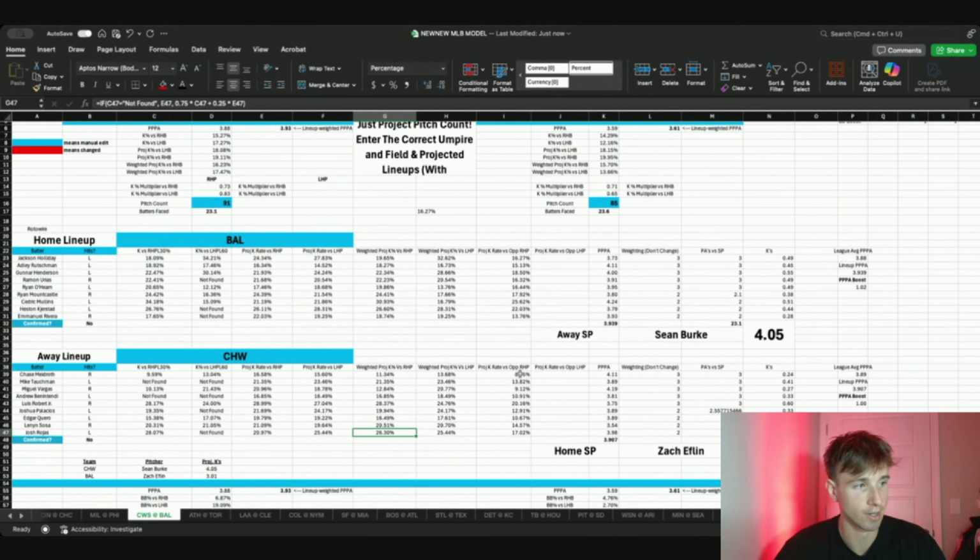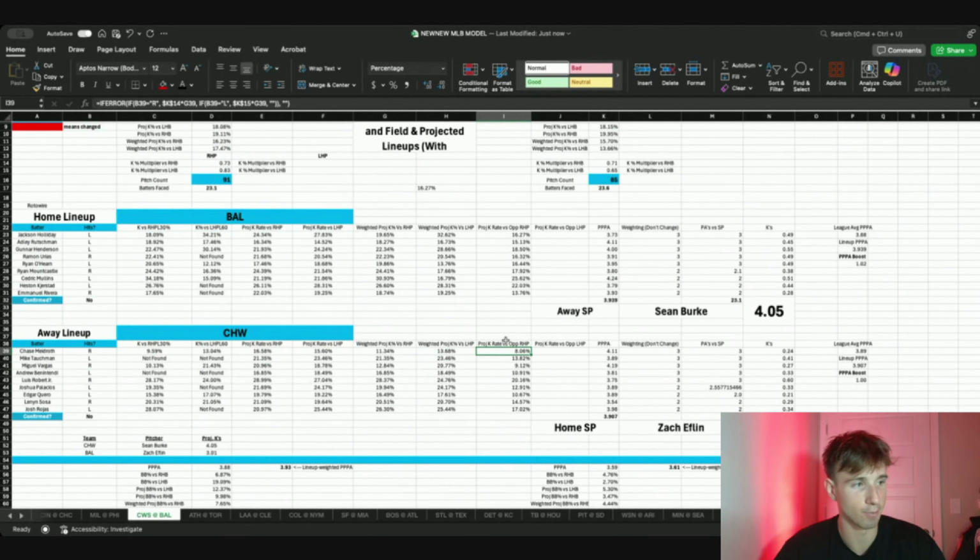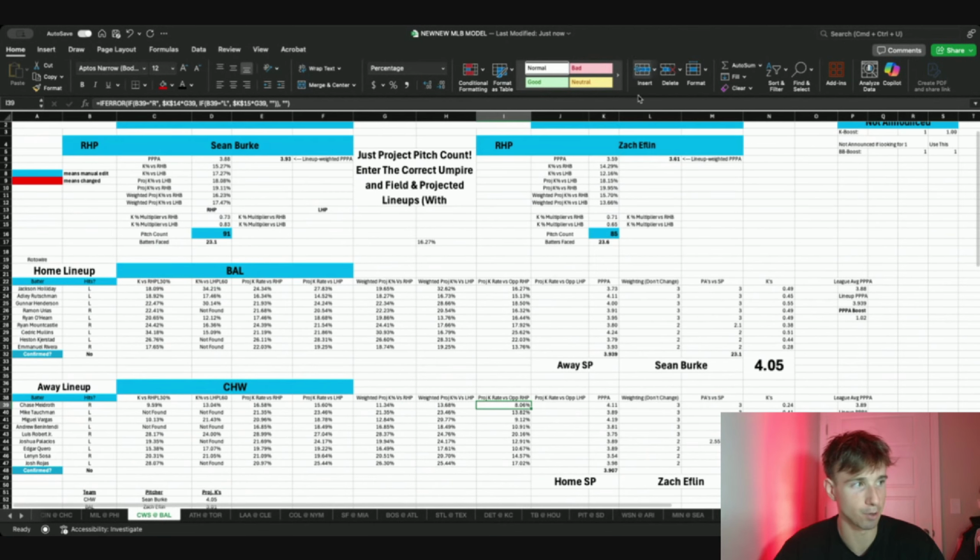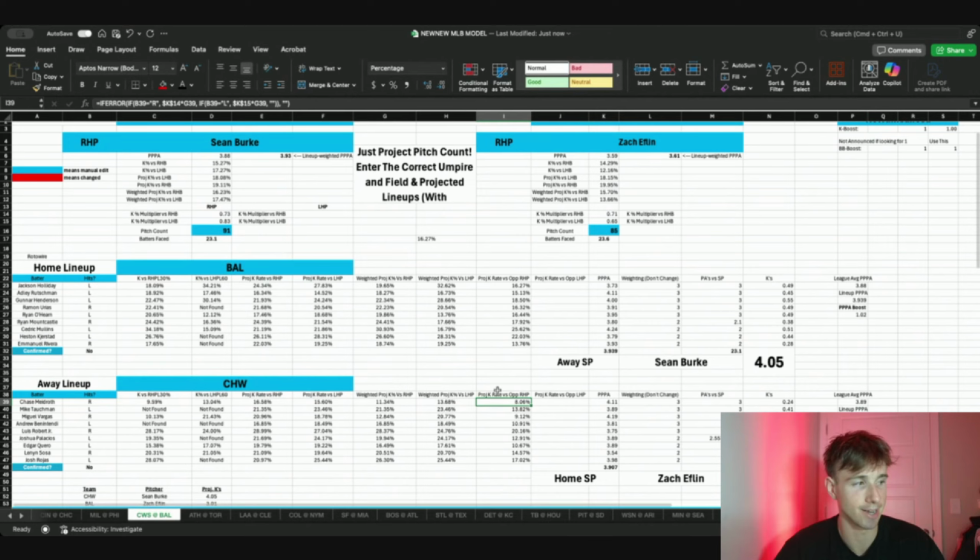And then obviously when you multiply it by one of these multipliers, whether the hitter is a righty or a lefty, it's going to create a ton of low projected K rates versus the opposing right-handed pitcher, which in this case is Eflin.